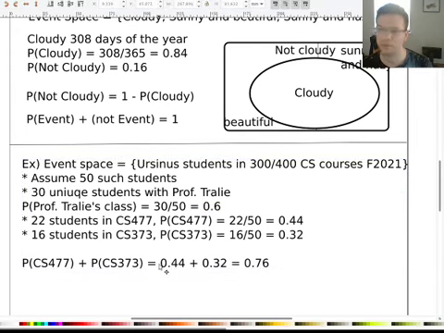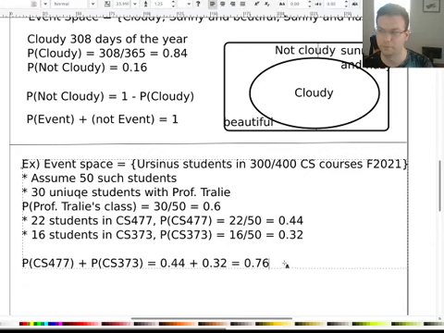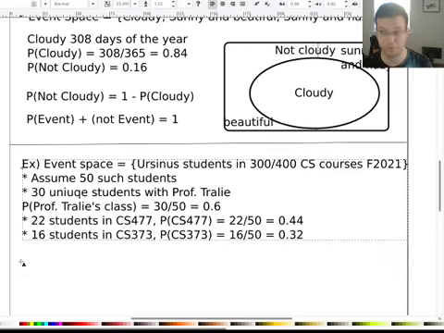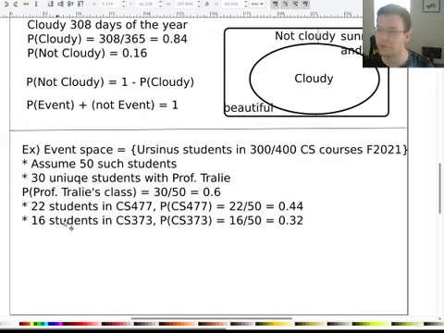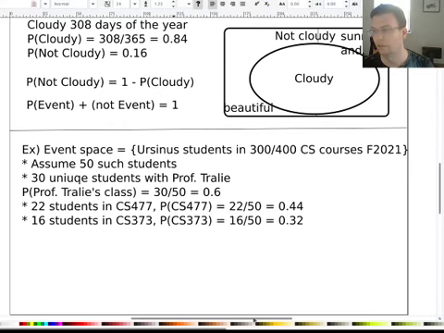And what's the reason? So pause for a second to think about it. Well, some incredibly lucky students had me for both CS 477 and CS 373. See how lucky they are? So there's actually overlap. In particular, there are 8 students in common between these two classes. So 8 over 50 is 0.16.